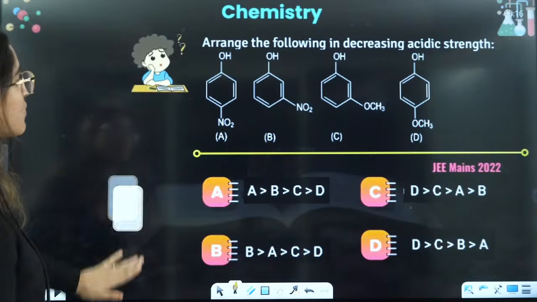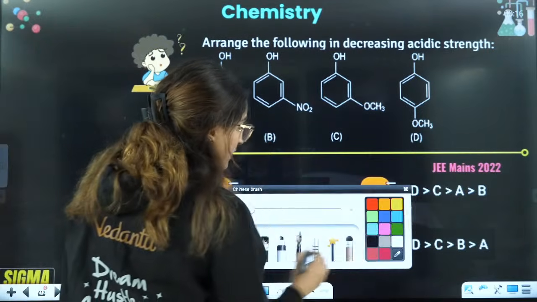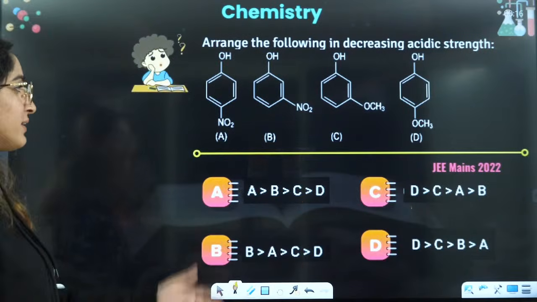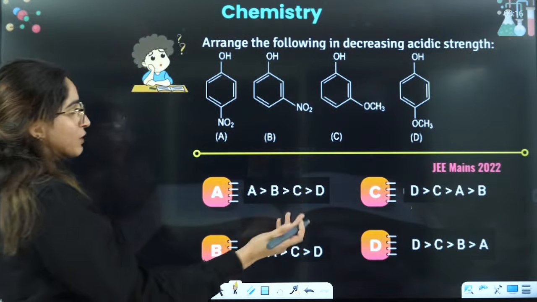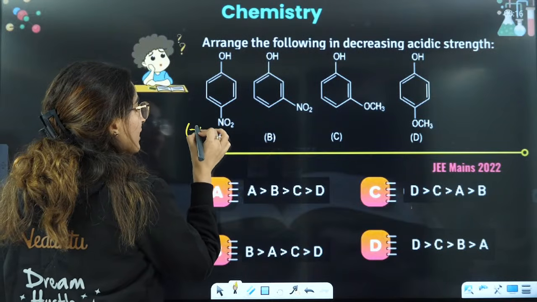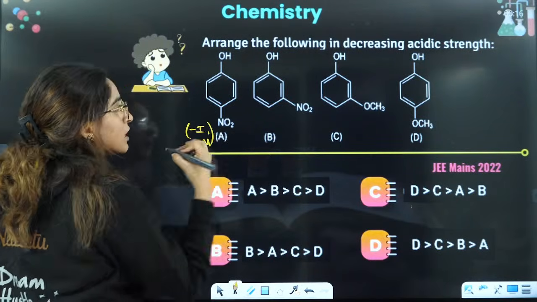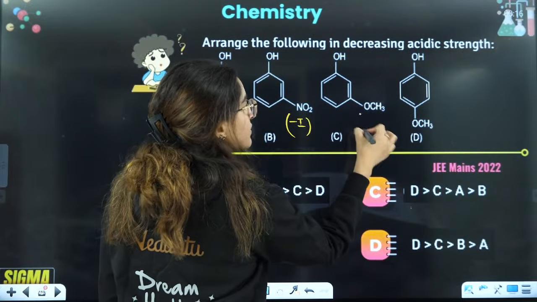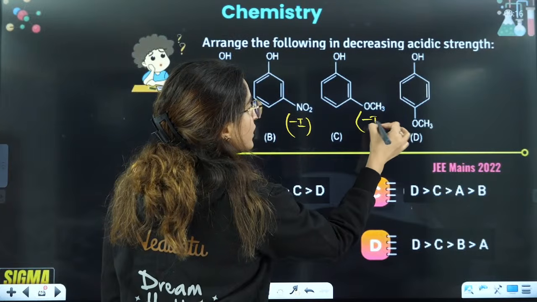Chalo, let's see this one. Arrange the following in decreasing order of acidic strength. So again, a 2022 question, latest it is. Now again, what you have to see, just write down. Para position will show minus I and minus M. Meta position does not show mesomeric effect, so it will only show minus I.